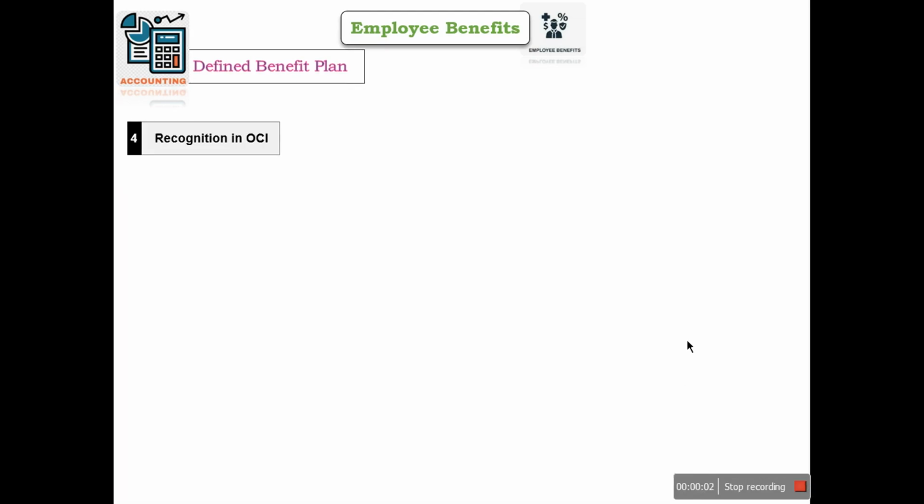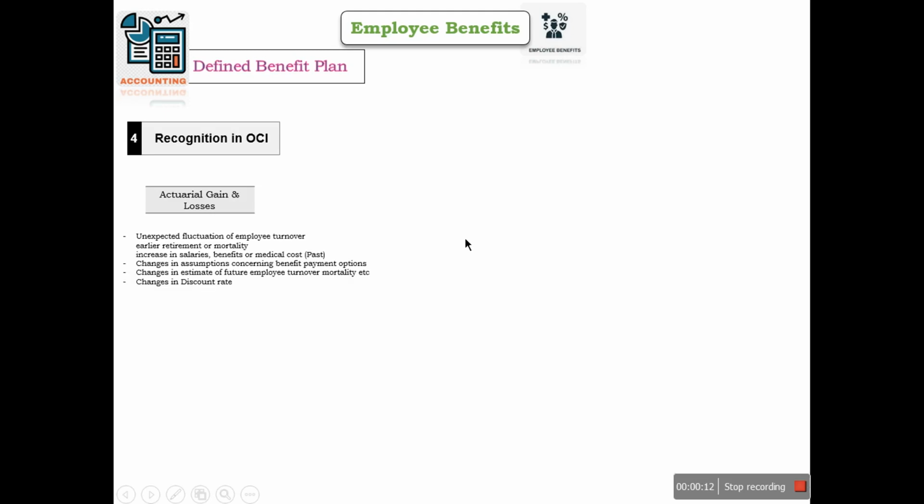Fourth and last step of accounting of defined benefit plan is recognition in OCI. We will recognize in OCI all the actuarial gains and losses. Those have occurred because of unexpected fluctuation of employee turnover ratio, retirement rate, mortality, increase in salary benefit, medical cost, etc. So whatever are the gains and losses related to actuarial assumptions will be booked in OCI.